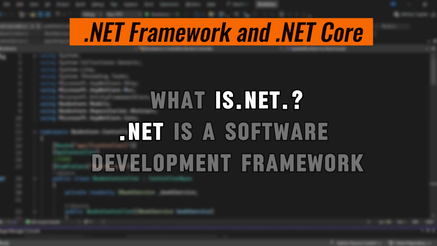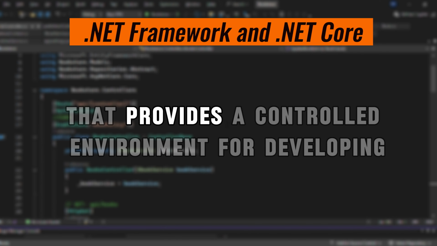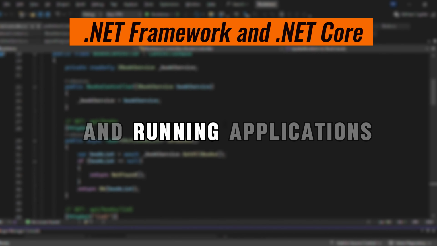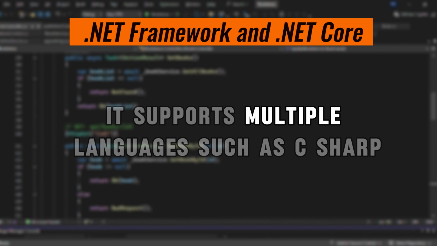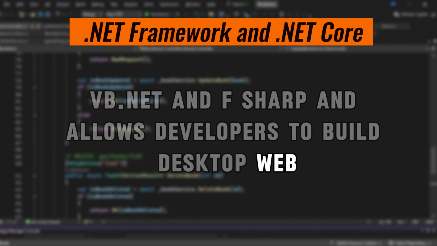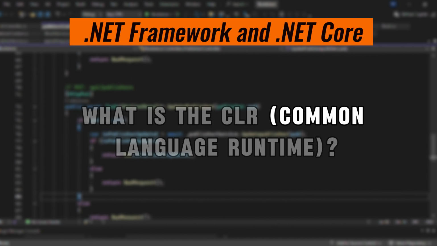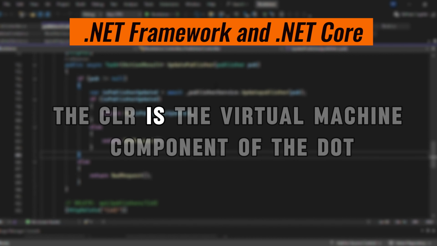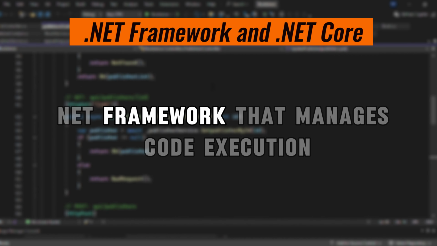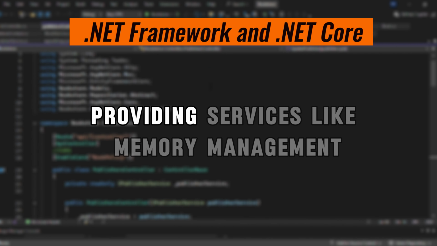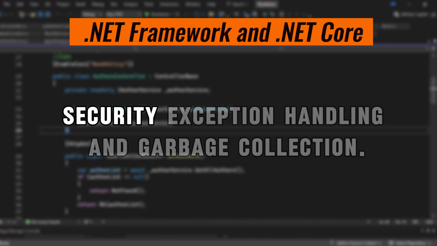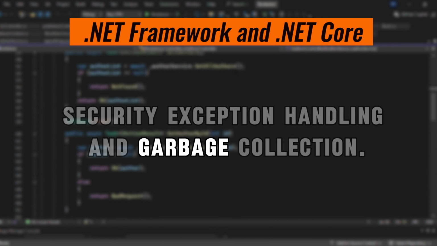What is .NET? .NET is a software development framework created by Microsoft that provides a controlled environment for developing and running applications. It supports multiple languages such as C#, VB.NET, and F#, and allows developers to build desktop, web, mobile, and cloud applications. What is the CLR, Common Language Runtime? The CLR is the virtual machine component of the .NET framework that manages code execution, providing services like memory management, security, exception handling, and garbage collection.